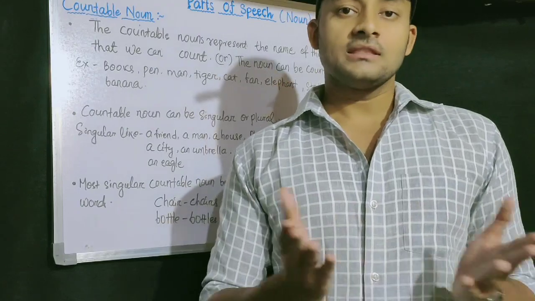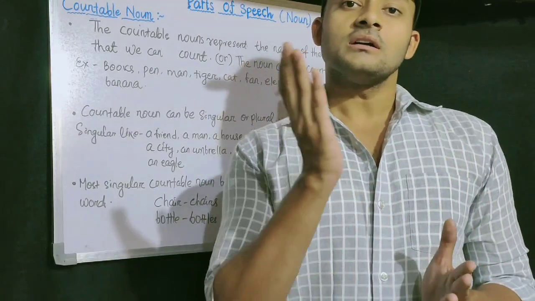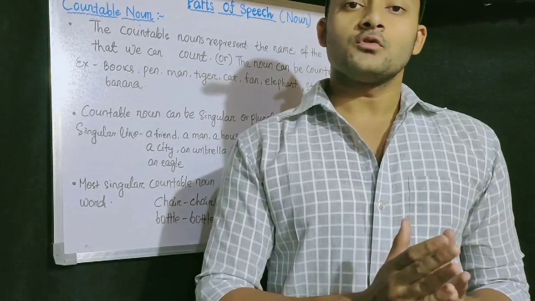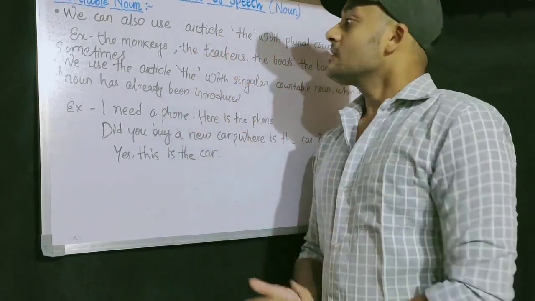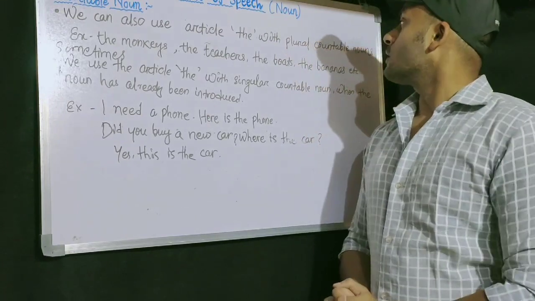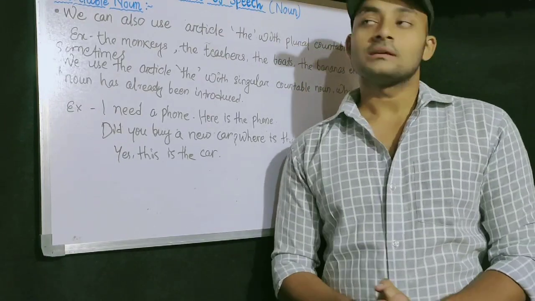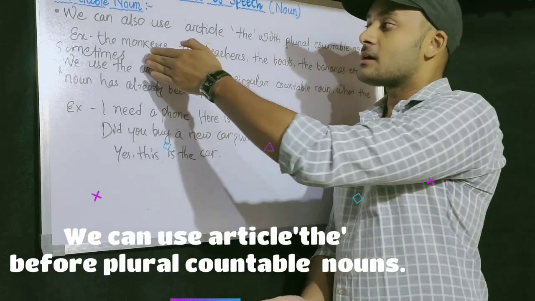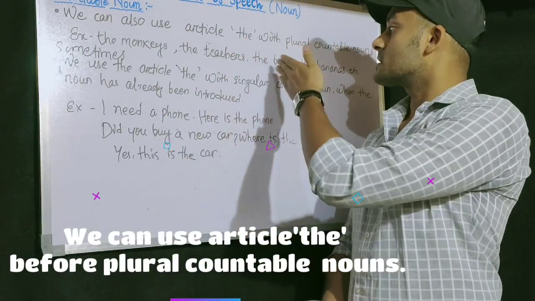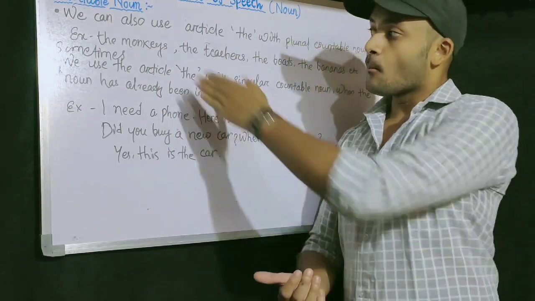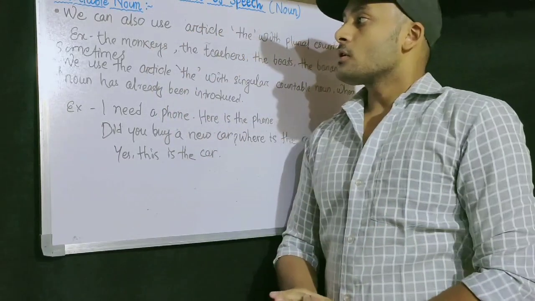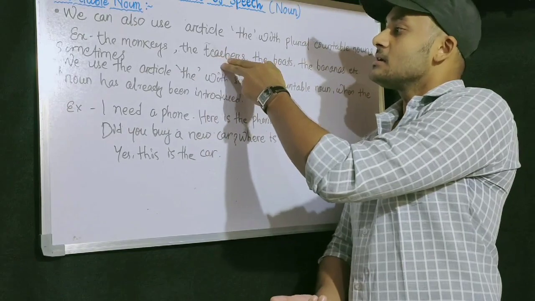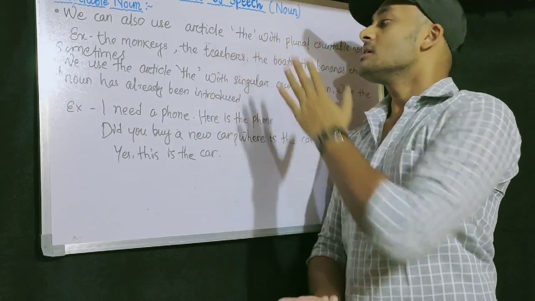In this way, we can convert the singular countable noun into plural countable noun. We can also use the article the with plural countable nouns. For example, we can take the monkeys, the teachers, the books, the bananas. Monkeys is in plural countable form. Then the teachers, a plural countable noun.